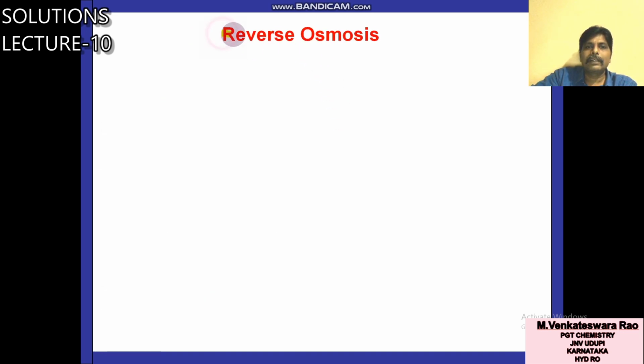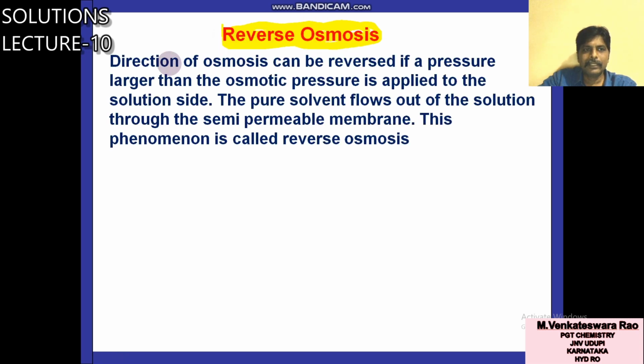One more important topic related to this one is reverse osmosis, RO. You are familiar with the word RO plant, RO water plant. That RO means reverse osmosis. So the direction of osmosis can be reversed. If a pressure larger than the osmotic pressure is applied to the solution side, the pure solvent flows out of the solution through the semi-permeable membrane. This phenomenon is called reverse osmosis.